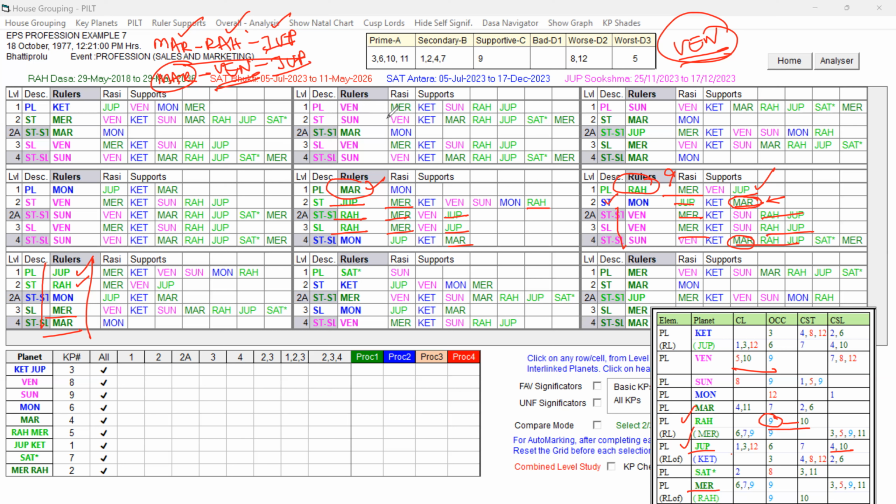That way, when Venus is playing a role, it has all the favorable key planets. It is the 5th Lord and 10th Lord and occupies the 9th house. The star level planet, Sun, of course, has some weakness. But with Mars also, Rahu and Jupiter, the Star Lord's key planet, are present. And Mars itself is playing a role as the Star Lord. So that way, it is also favorable. Again, the sub lord is also the same planet, supportive for such changes. So Venus is supportive under Mars for the change.